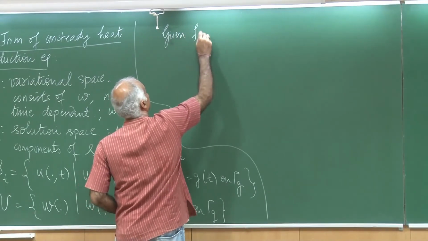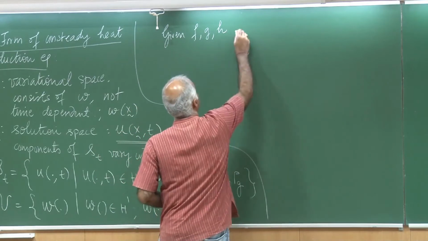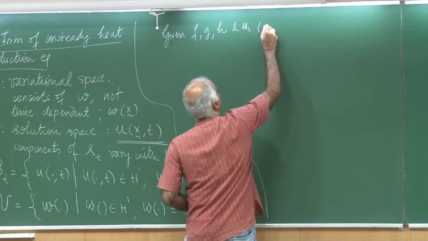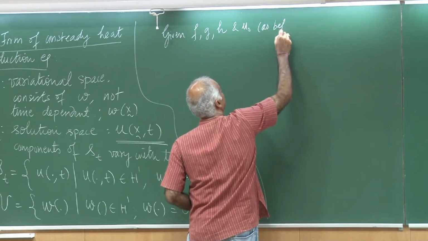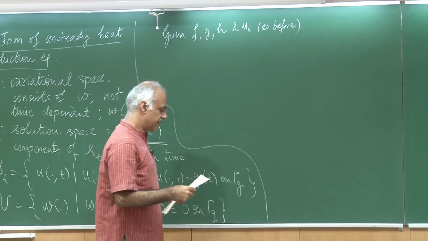So, given f, g, h and u0 as we have defined before, I am not going to bore you by rewriting it.